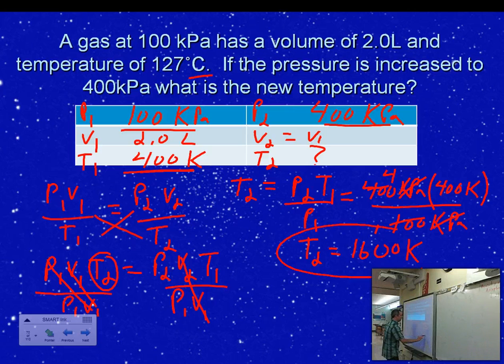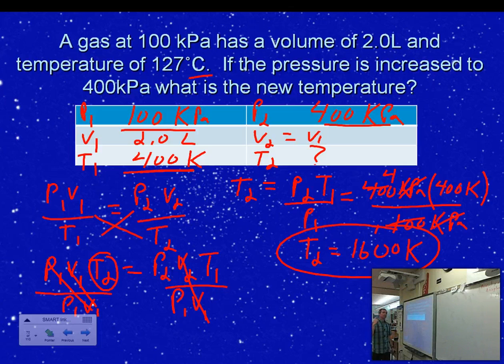Okay, so an example involving pressure and temperature. Now you might recognize, as we did in class, that this is a direct relationship. And if the temperature is in Kelvin, it's directly related and proportional. So notice in this case that my pressure is going from 100 to 400. So that means it's going up by a factor of 4, meaning multiplied by 4. So I think of what number times 100 gives me 400, that is 4.